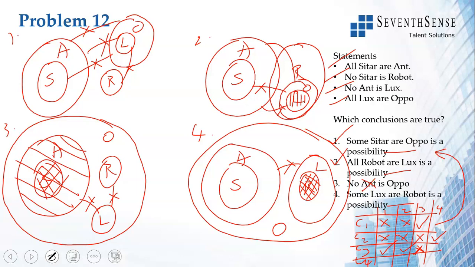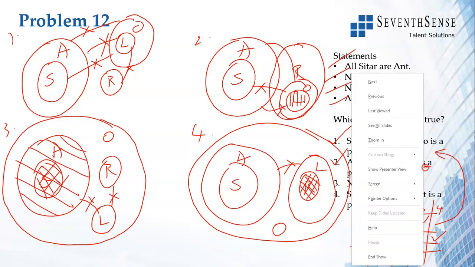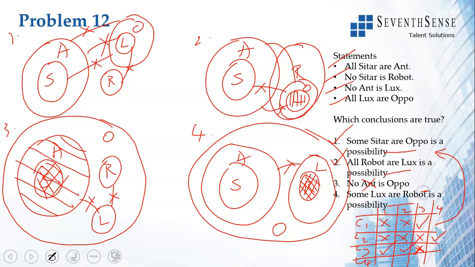Let us look at conclusion 4. Some lux are robo is a possibility. If all robo are lux is a possibility, from that you know that some lux are robo is also a possibility. Here it is not possible. Here if you see, some lux are robos. Hence it is possible. Here it is not possible. Here some lux are again robo. Because it has the word possible, one tick is enough. So you could have stopped here. Hence, we have 1, 2 and 4 being the valid conclusions.